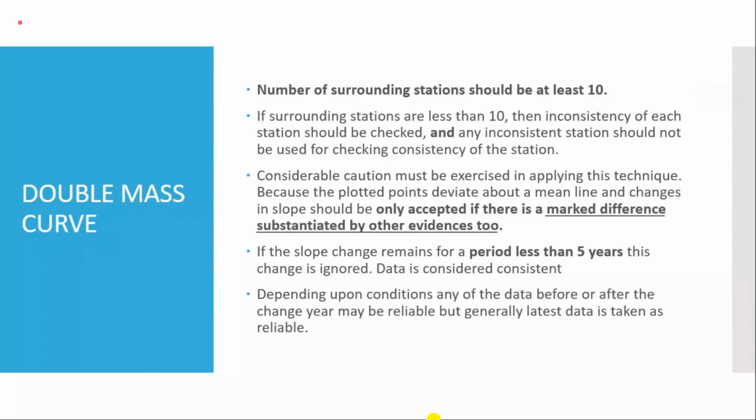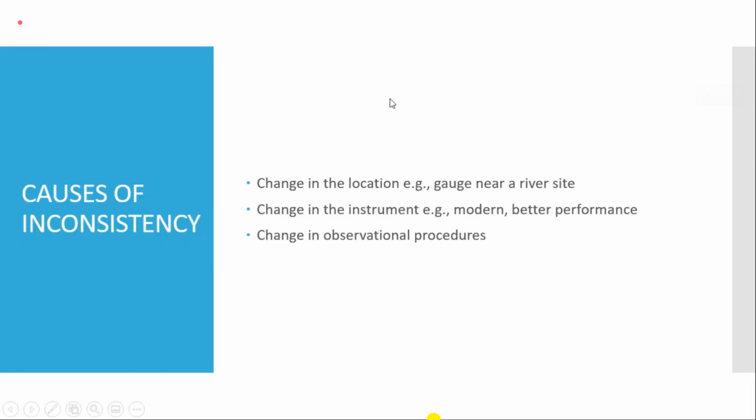And there are other methods which can give consistency checks also. Other more in-depth statistical analyses are there, but this double mass curve is quite reliable, and it has a visual presentation of inconsistency. We can see it from the graph.